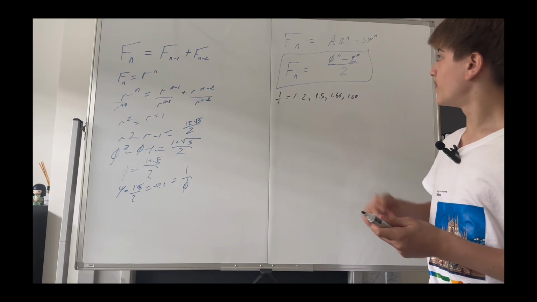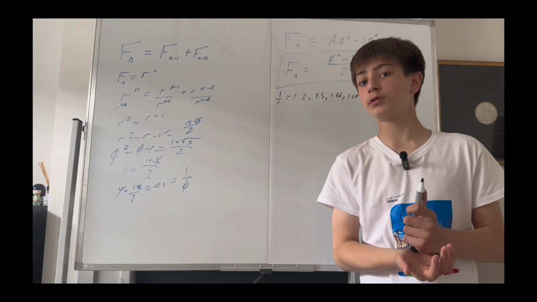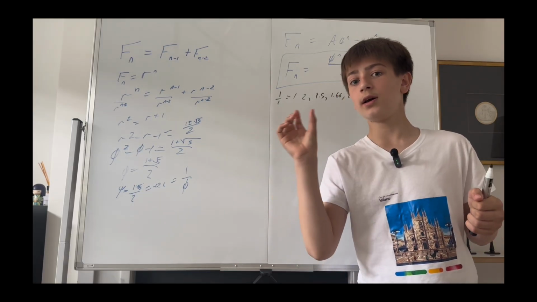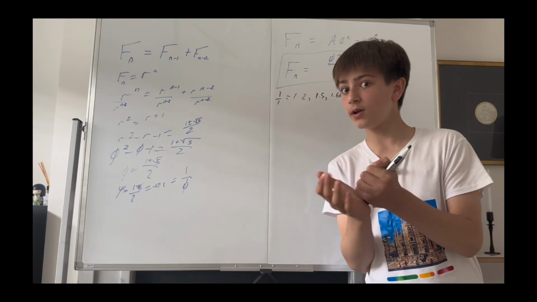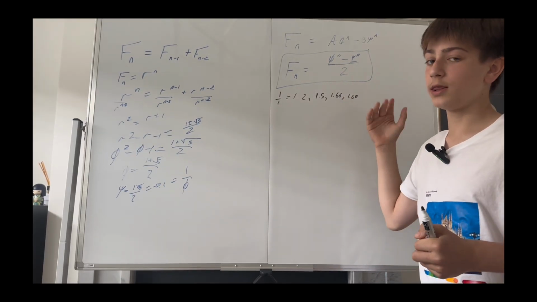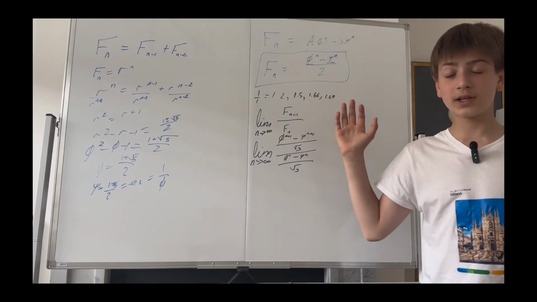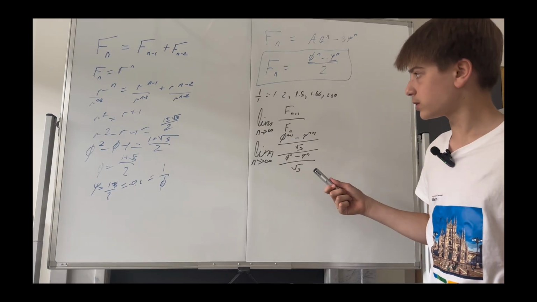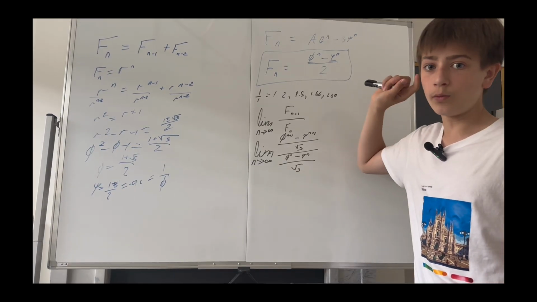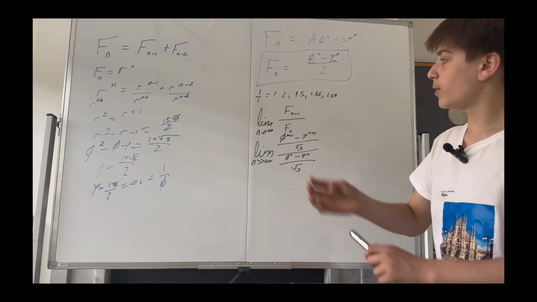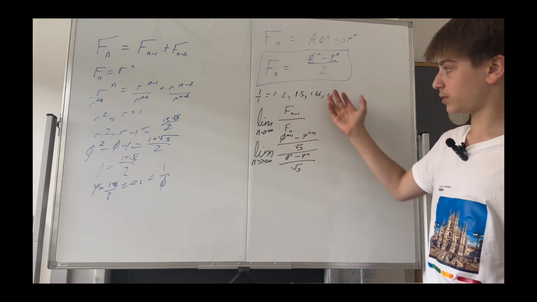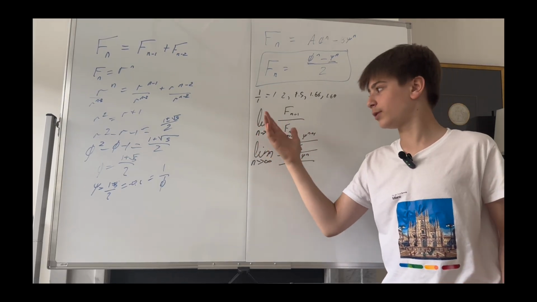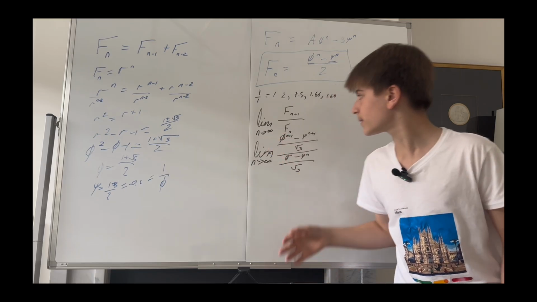As the nth term of the Fibonacci sequence approaches infinity, if we find the ratio between a number and its consecutive number, it approaches the golden ratio. Okay, so let's actually prove the ratio using limits. So first, to find the ratio between one Fibonacci number and the next, we can simply use this, f sub n plus 1 over f sub n, and it's the limit as n approaches infinity.